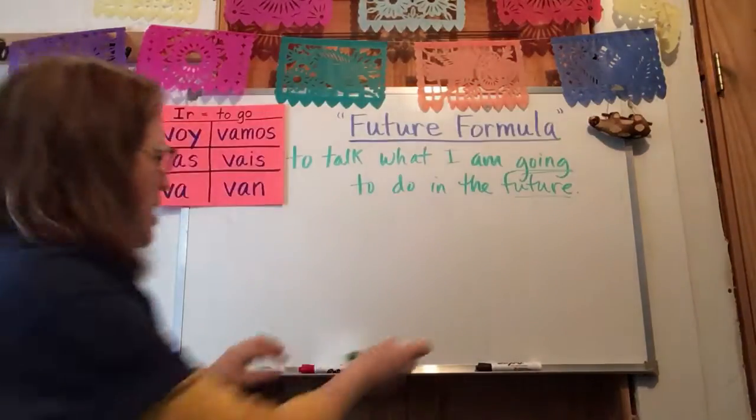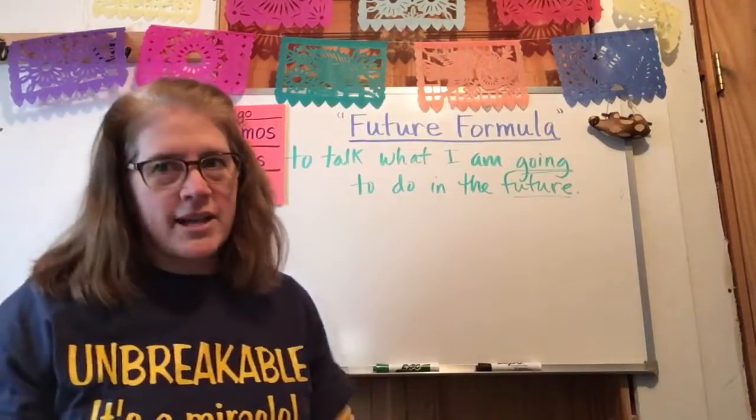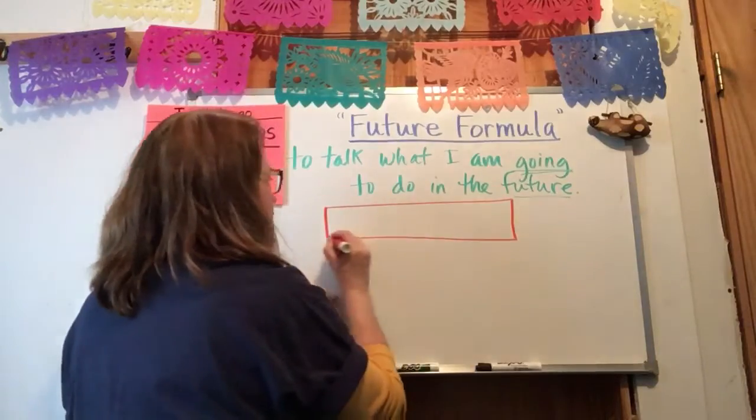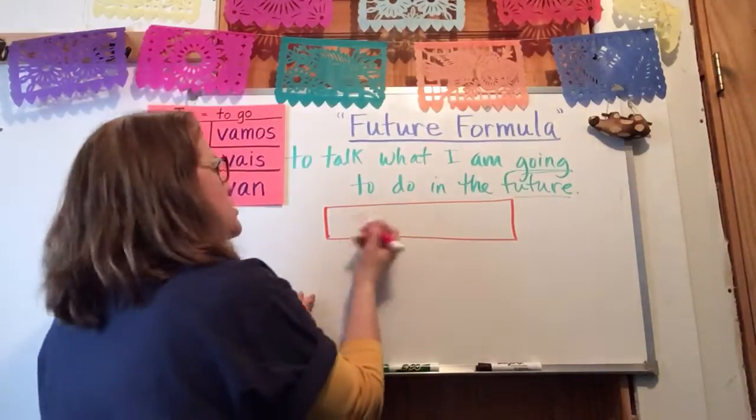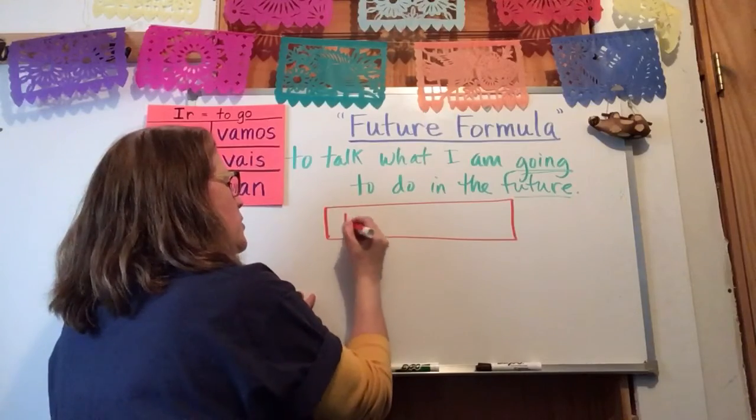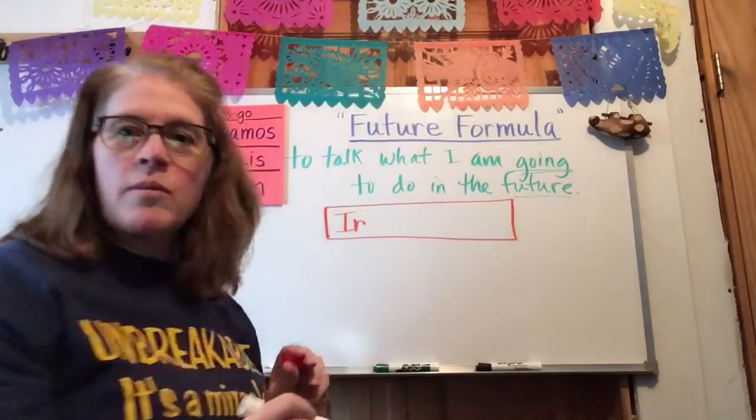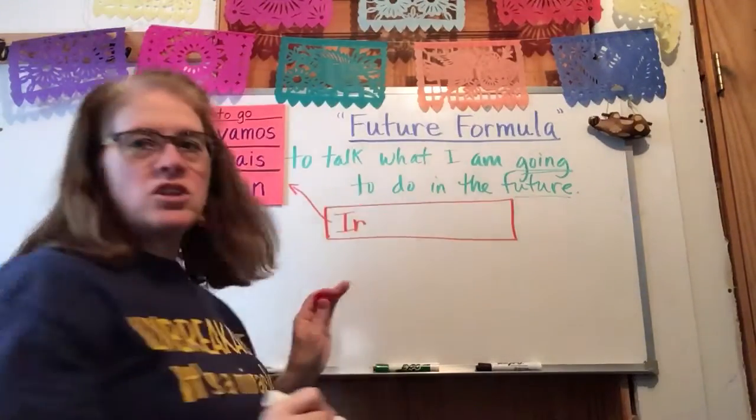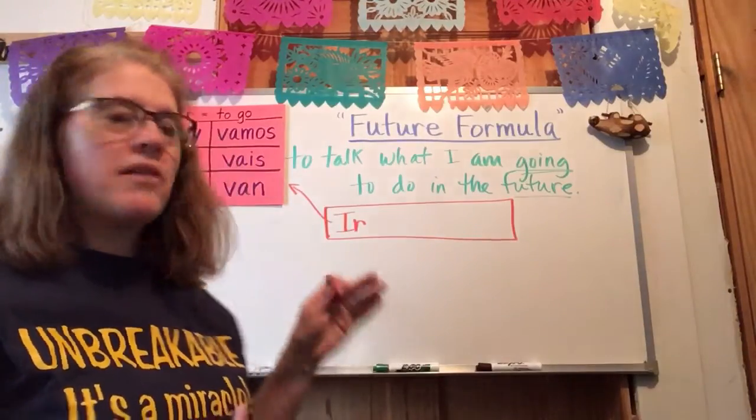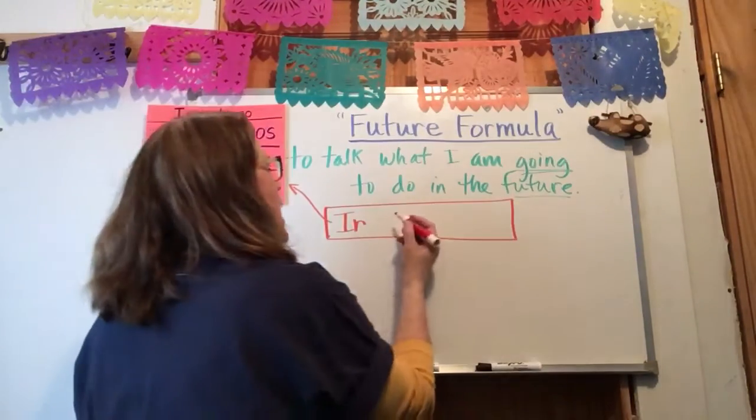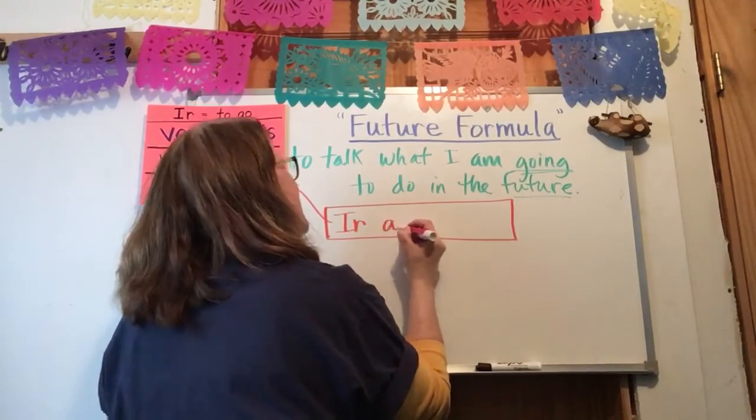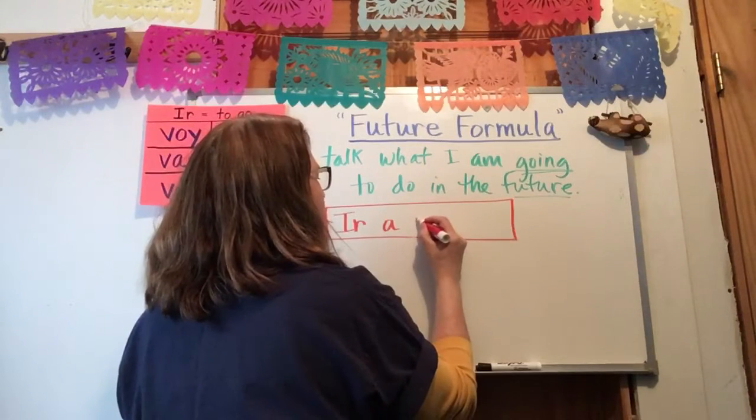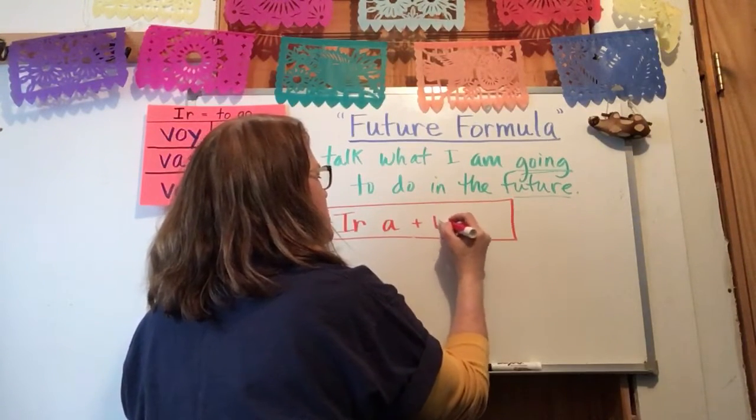So the formula, when you think of a formula, usually you think of math class, right? There are three parts to this formula. So I am going to write it in a rectangle like this for a formula. The first component that we have to have is a form of ir, to go. Now remember, that means one of these. We're not just going to write ir as an infinitive, but we have to pick one of these, okay? All right, followed by the little letter a, okay? And the final thing, ir a plus the infinitive.